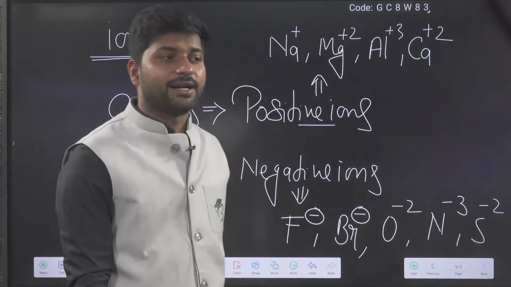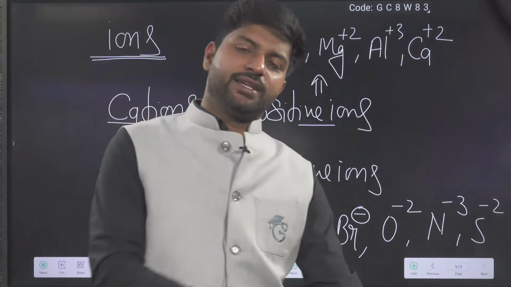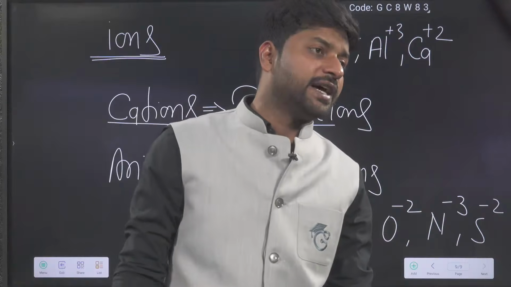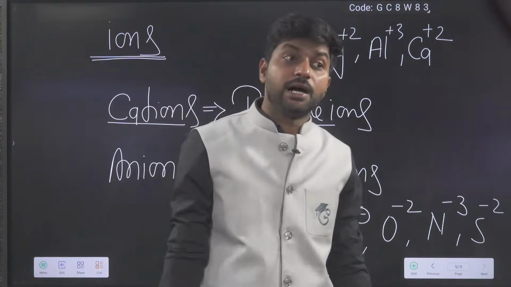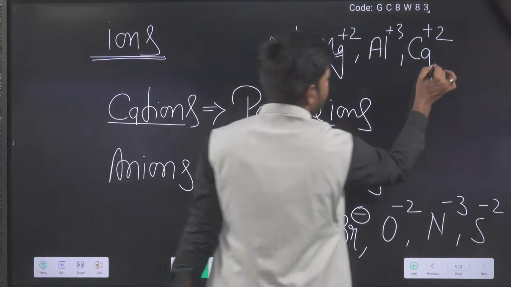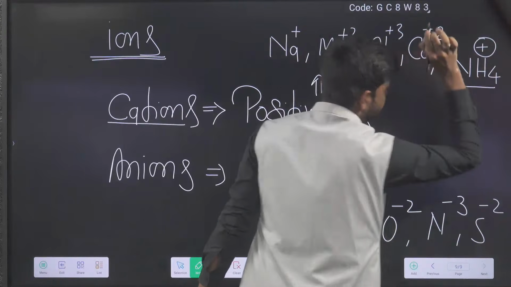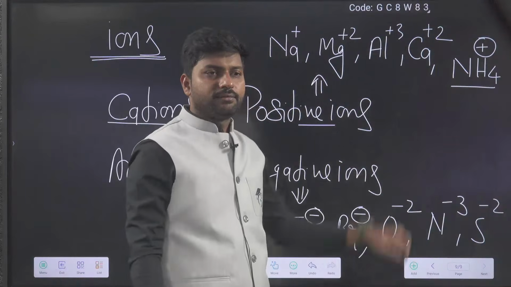They are the simple cations and anions. Complex ones are also there. Complex means when more than two or three atoms of elements are present inside. Like ammonium ion, NH4 plus, that is also a cation, but not simple.